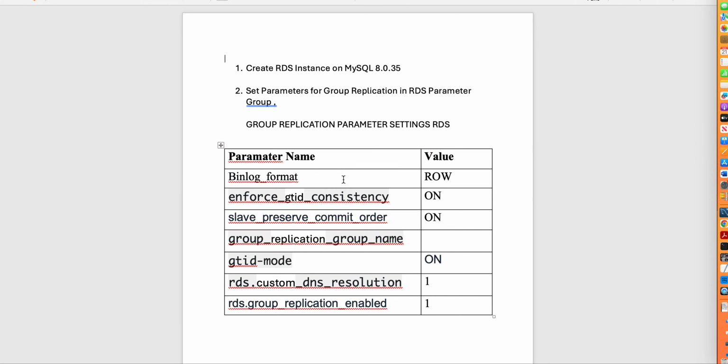So what I've done is I've created a parameter group where I've specified binlog format equal to row, then enforce GTID consistency. Based on the documentation only, I have put all these parameters. Okay, so GTID mode on and DNS resolution enabled. One thing that I don't have right now is the group replication group name. Okay, so this I will get once I have my RDS instance ready. Then I will log in and generate the UUID, and that particular UUID will be used for the group replication.